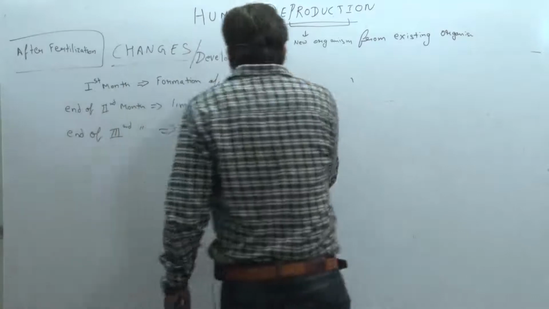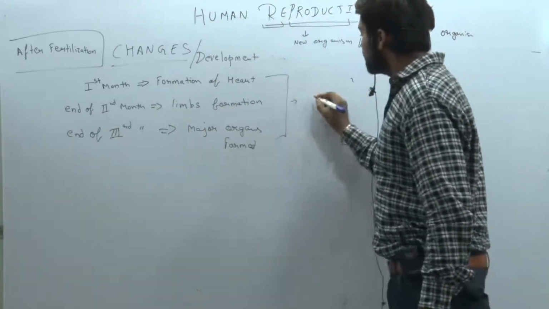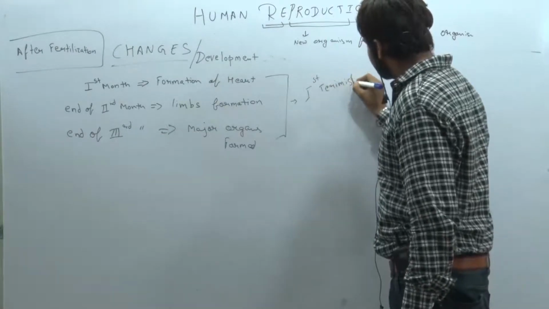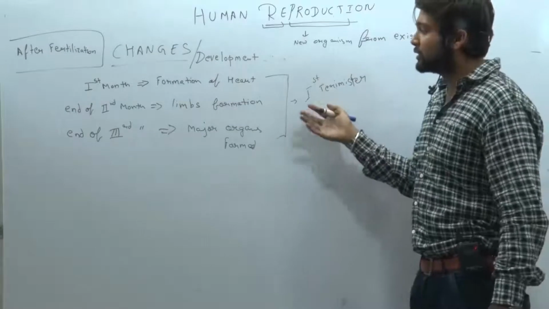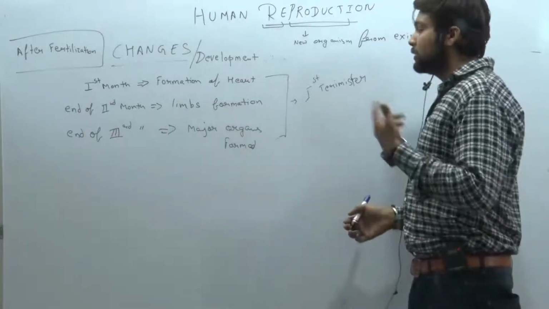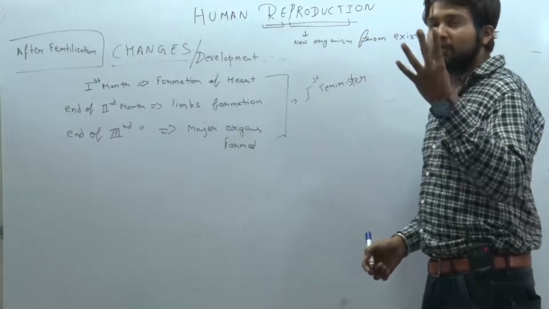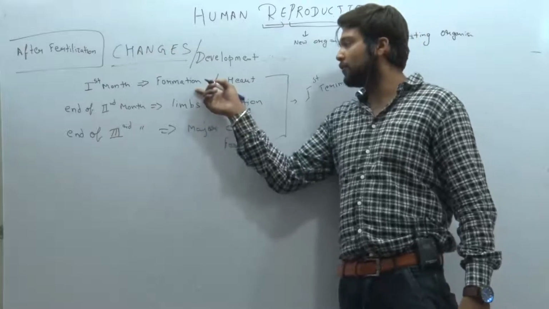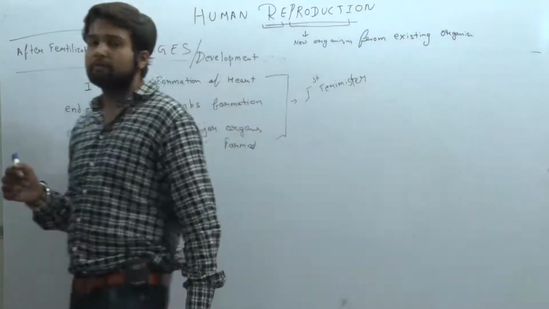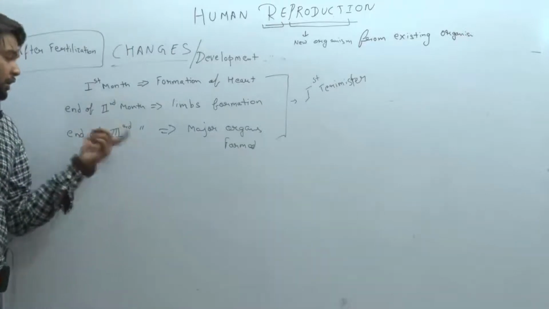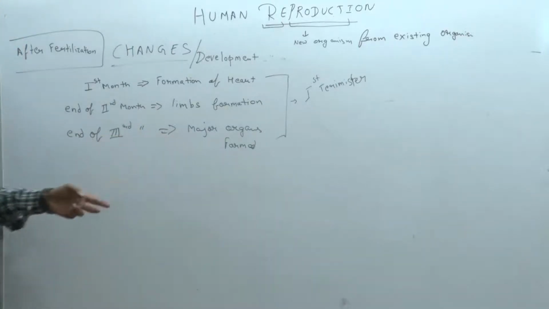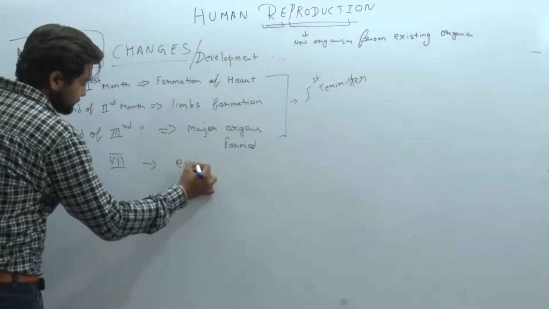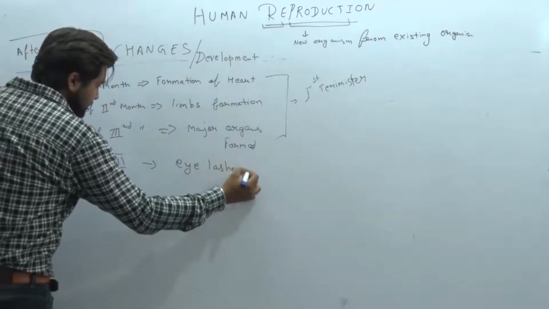So I can say these first, second, third months are known as the first trimester. Clear? The first trimester has 3 months. How many trimesters occur in the pregnancy? 1, 2 or 3? There are 3 trimesters, and one trimester consists of 3 months. In the first month, formation of heart. In the second month, formation of the limbs. At the end of the third month, the major organs are formed. And at the end of the 7th month, eyelashes are formed.